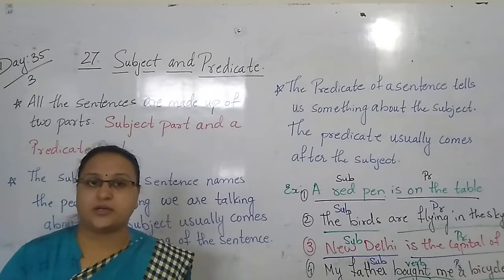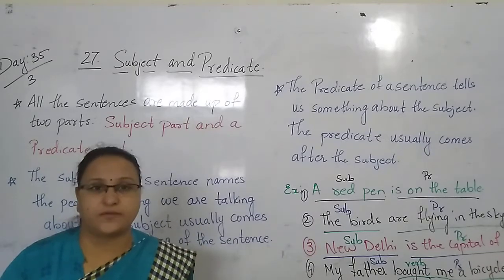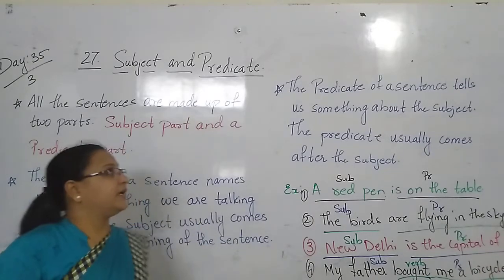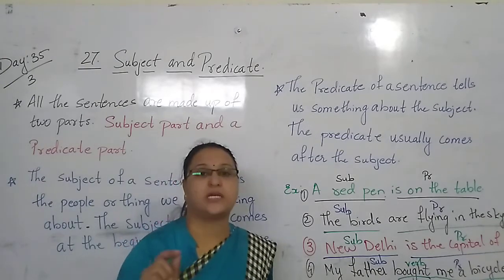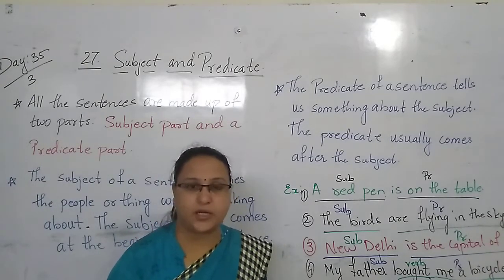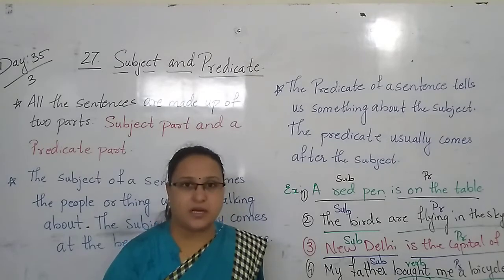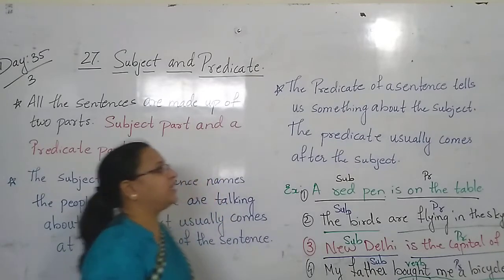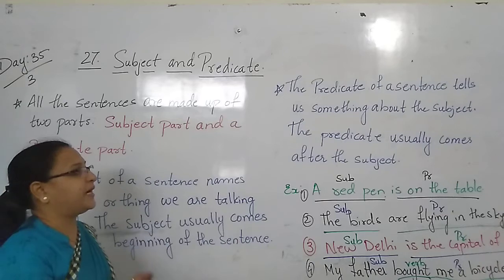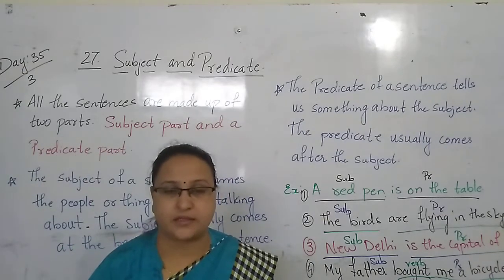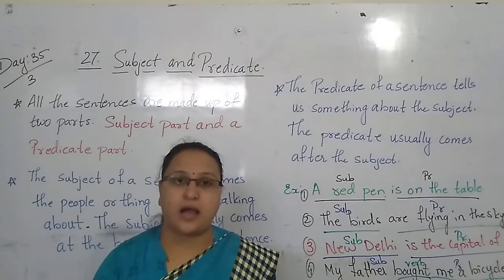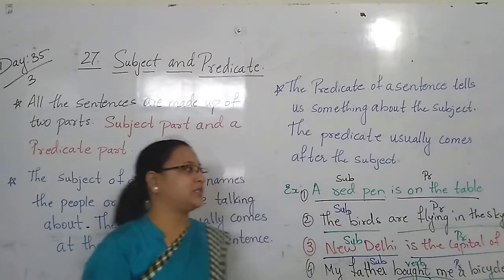The predicate of the sentence tells us something about the subject, and it usually comes after the subject.